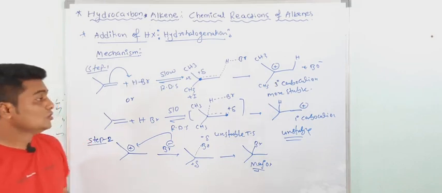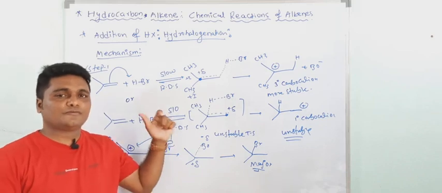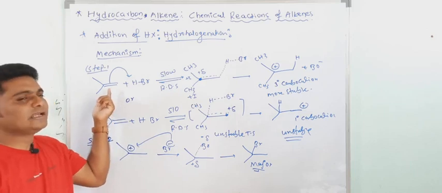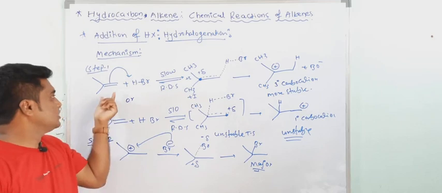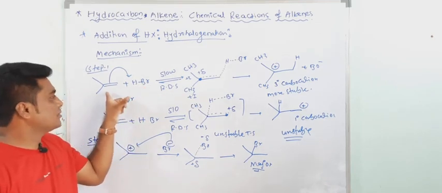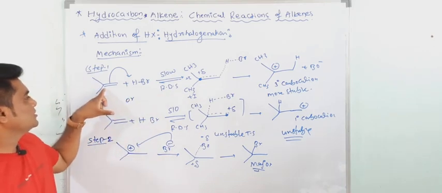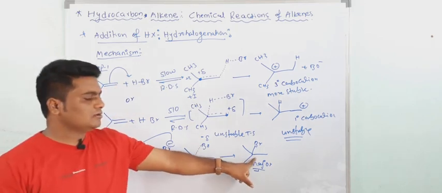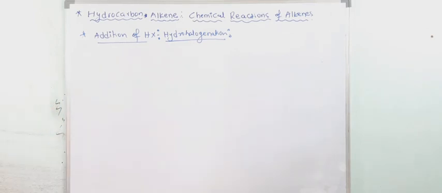Now understood? So based on this concept, Markovnikov gives one rule that is called the Markovnikov rule. What was that rule? It is very simple. When an unsymmetrical reagent adds to an unsymmetrical alkene, the negative part of the reagent attaches to that carbon atom which contains fewer hydrogen atoms. See here, there is no hydrogen here; here 2 hydrogens are there. This Br is attached here, so you are getting the major product. Understood the mechanism now? Write it up.